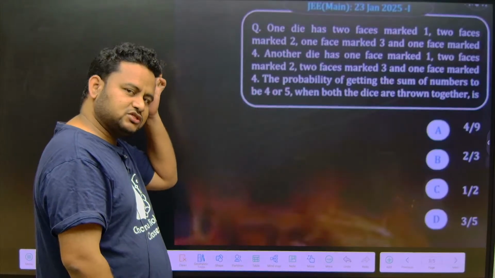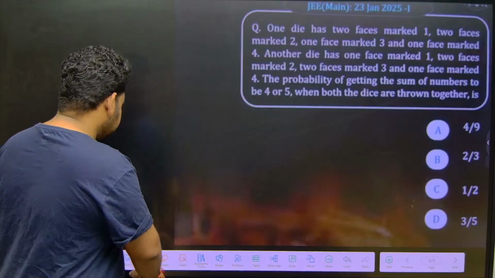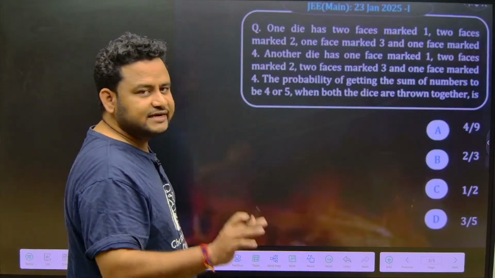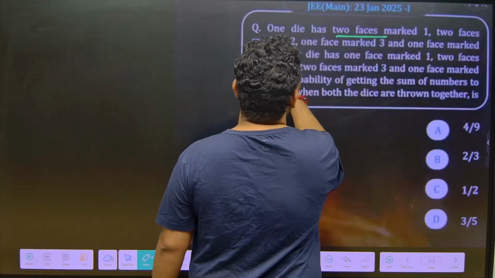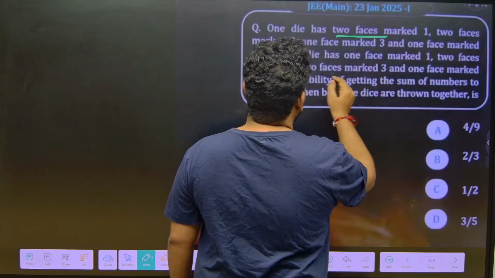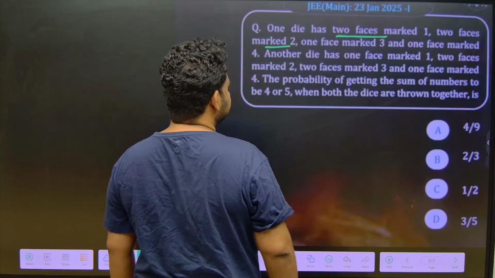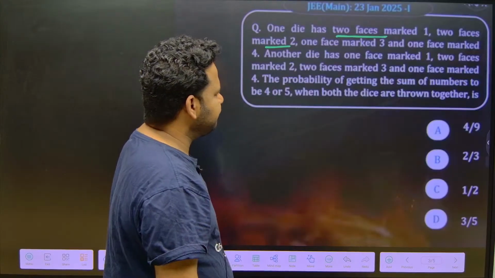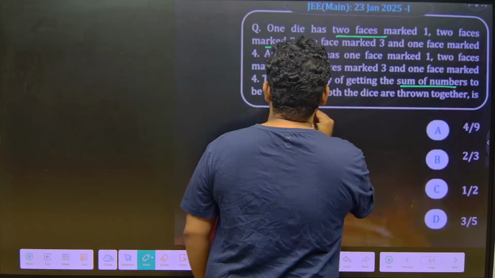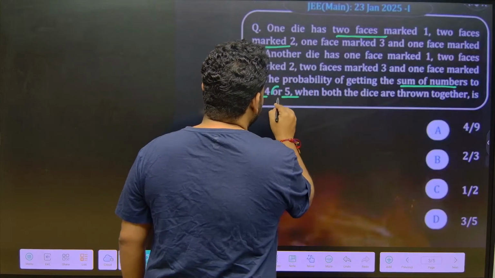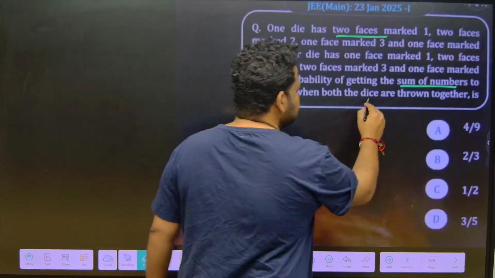So have a look at this question, friends. Typical die based question. They have told: one die has 2 faces marked 1, 2 faces marked 2, 1 face marked 3 and 1 face marked 4. Another die has 1 face marked 1, 2 faces marked 2, 2 faces marked 3 and 1 face marked 4. The probability of getting the sum of numbers to be 4 or 5, that means union, when both the dice are thrown together.